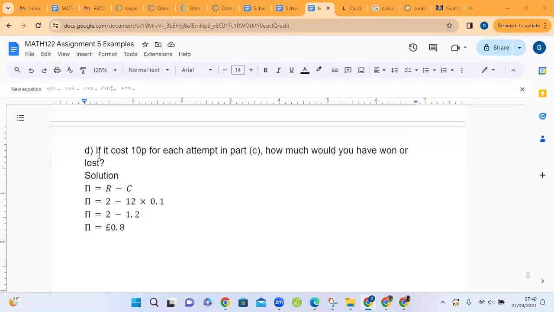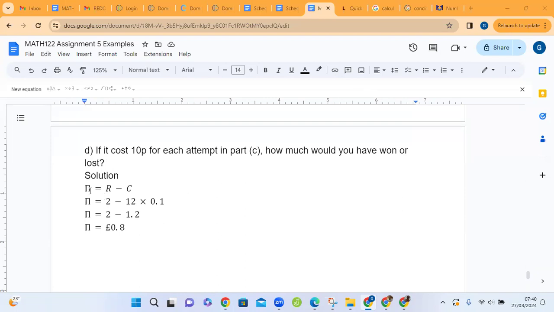Now, part D is asking, if it cost 10 pence for each attempt in part C, how much would you have won or lost? So, won or lost, we are talking about profit, positive or negative profit. Now, we are using capital Pi for profit because capital P is already used for probabilities.